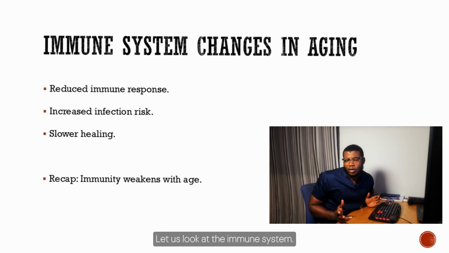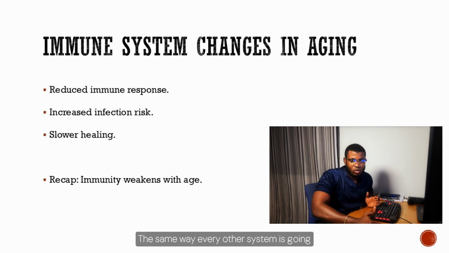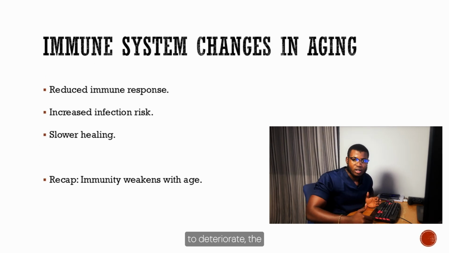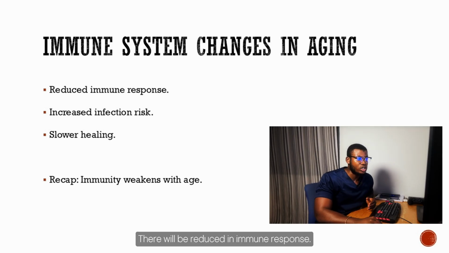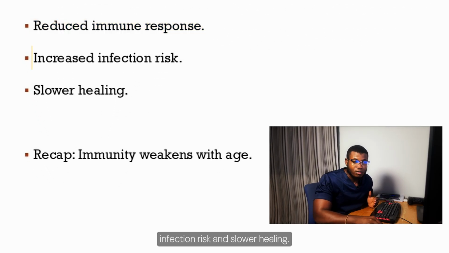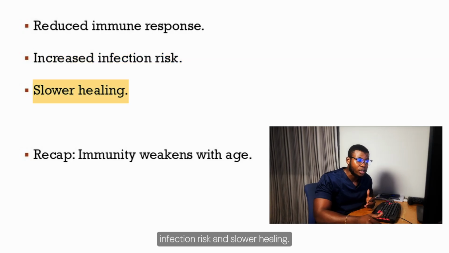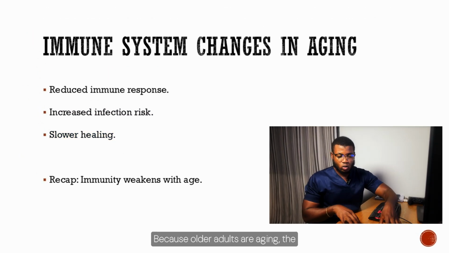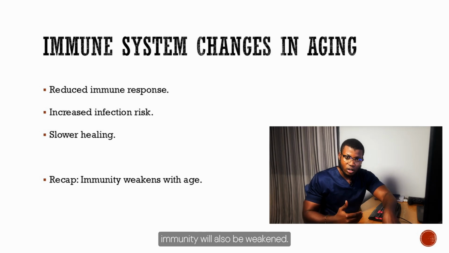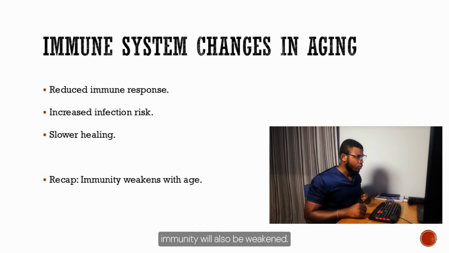Let us look at the immune system. The same way every other system is going to deteriorate, the same applies to the immune system. There will be reduced immune response, increased infection risks, and slower healing. So immunity weakens with aging. As older adults are aging, the immunity will also be weakened.